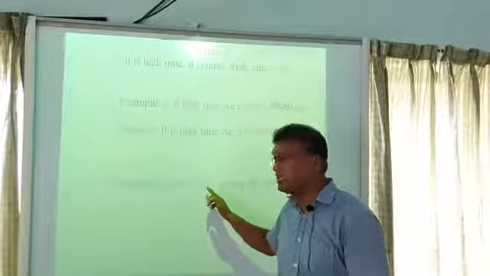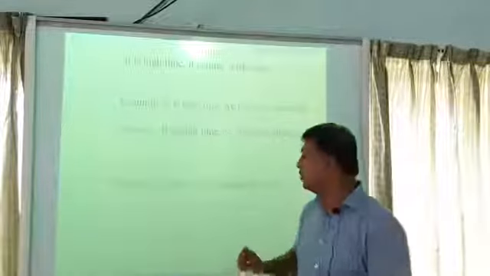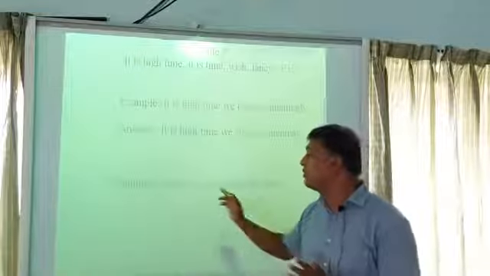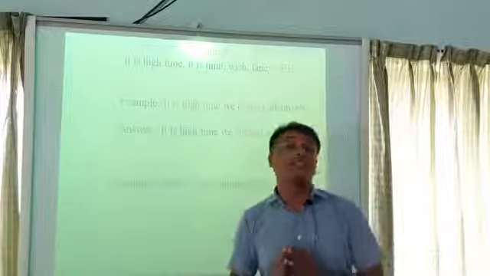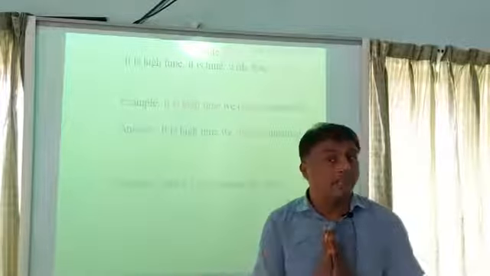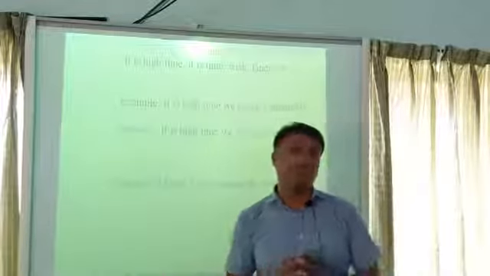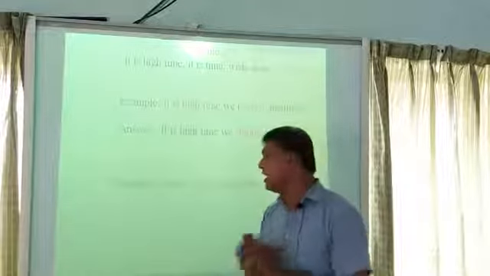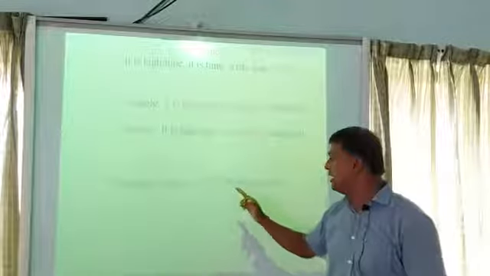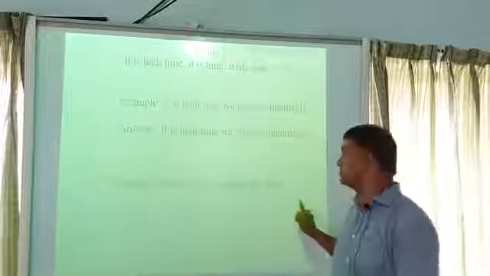Here fly is the verb, so we have to write verb 2 of fly. What is the verb 2 of fly? "Flew." So the answer of this statement is, "I fancy I flew among the stars."